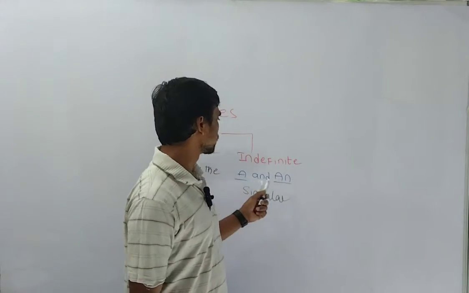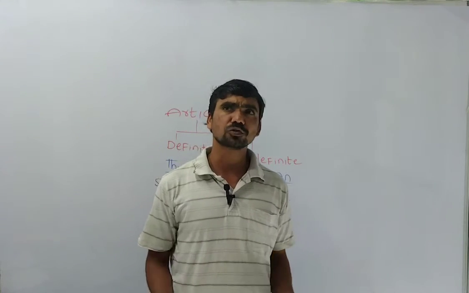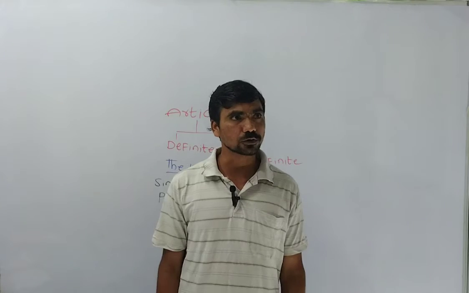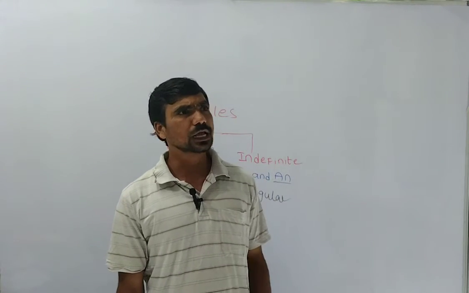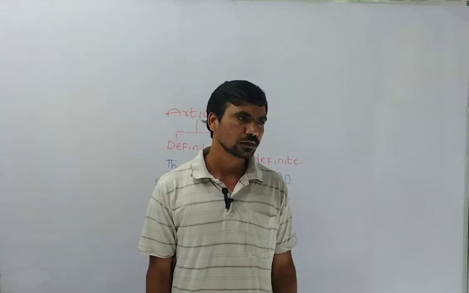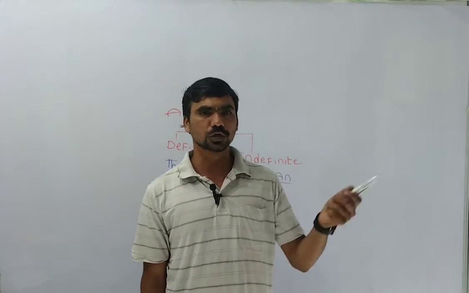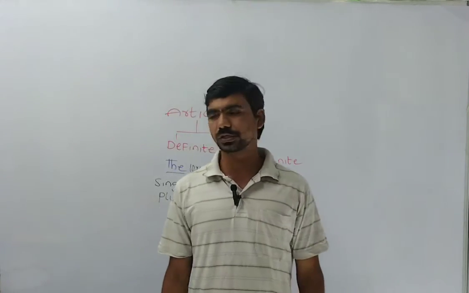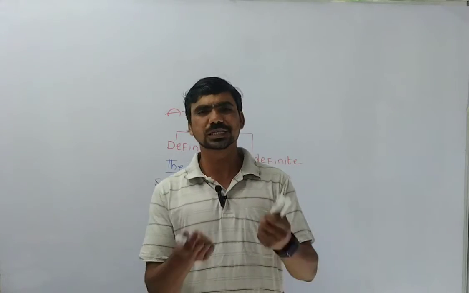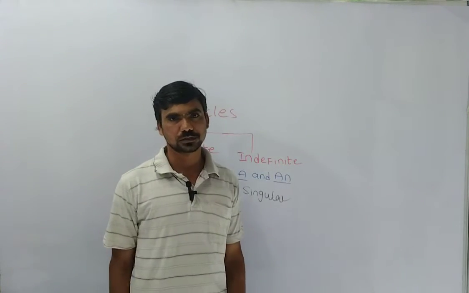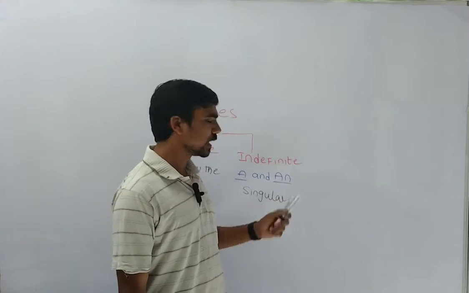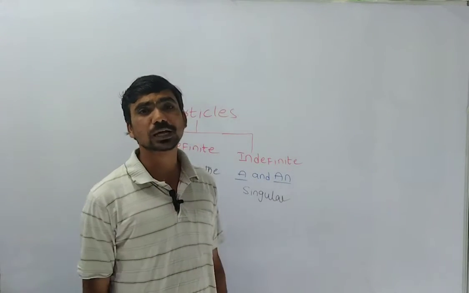For example, we are using 'an'. How to use 'an'? For example: an Indian, an aeroplane, an elephant, an apple, an ink bottle, an African, an Australian. So I told you 'a' as well as 'an', both in singular.